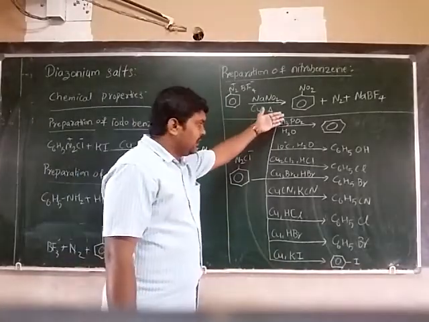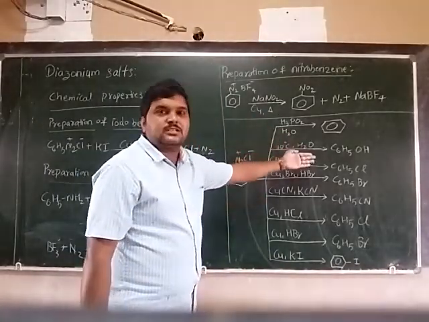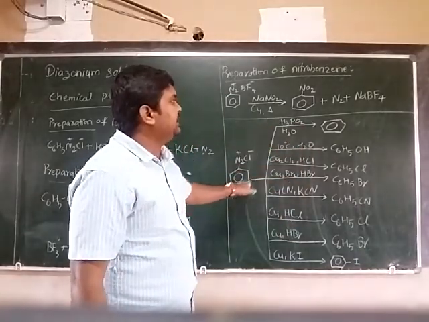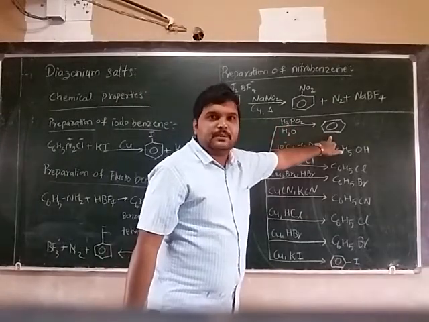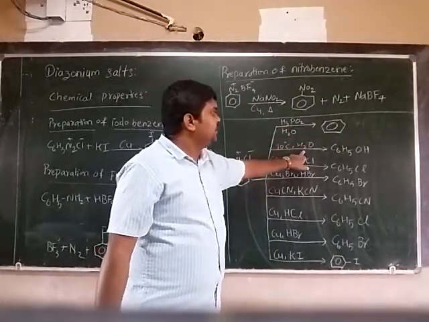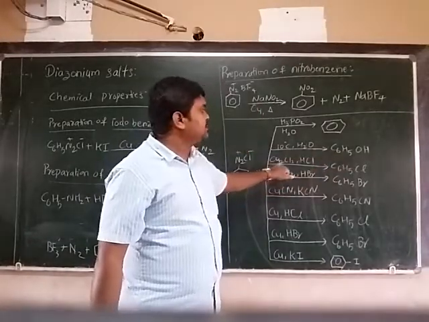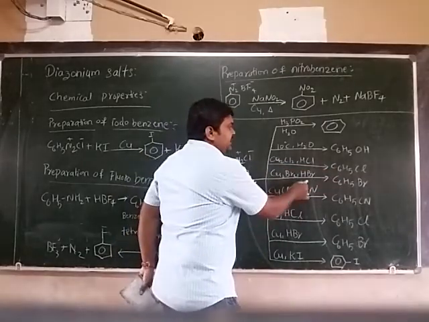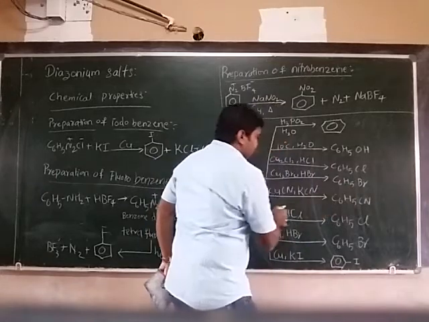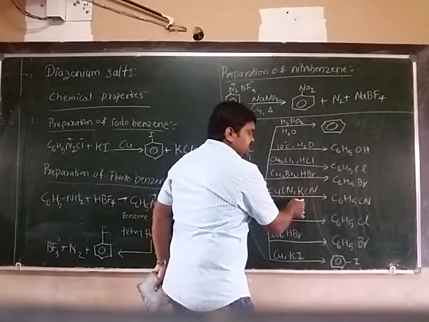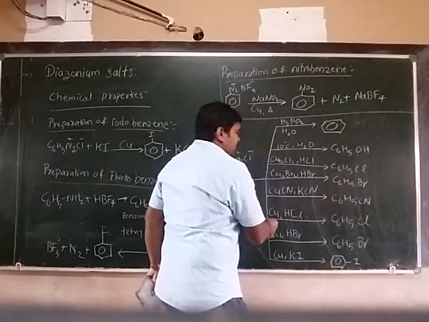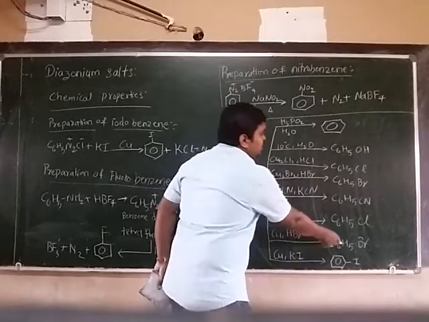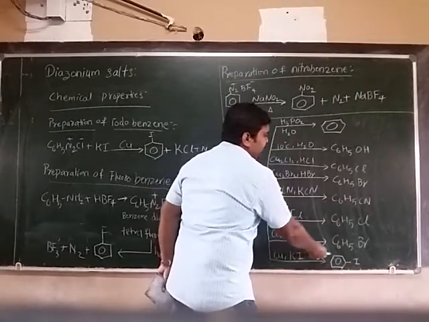Next, what are the chemical reactions we have discussed? The overall I have written here: benzene diazonium chloride, hypophosphorus acid, benzene; 10 degrees Celsius with water, phenol; Cu plus chloride, HCl, chlorobenzene; Cu plus bromide, HBr, bromobenzene; copper cyanide with KCN, cyanobenzene; copper powder, HCl, chlorobenzene; copper with HBr, bromobenzene; copper with potassium iodide, iodobenzene.